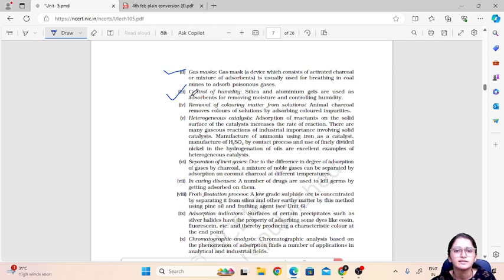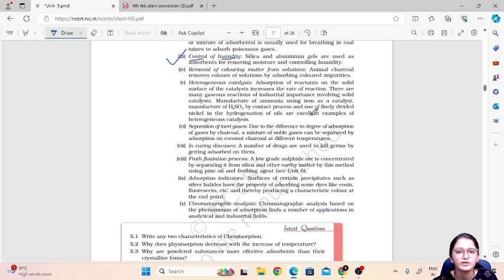Because it does a very important function, which is to control the humidity. That's why these are used in such products to remove or control the humidity. Then removal of coloring matter. Animal charcoal removes the colors of solutions by adsorbing color impurities.